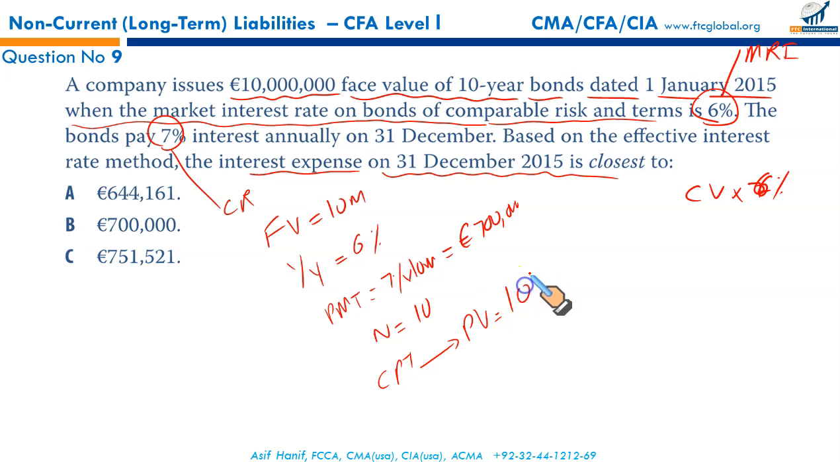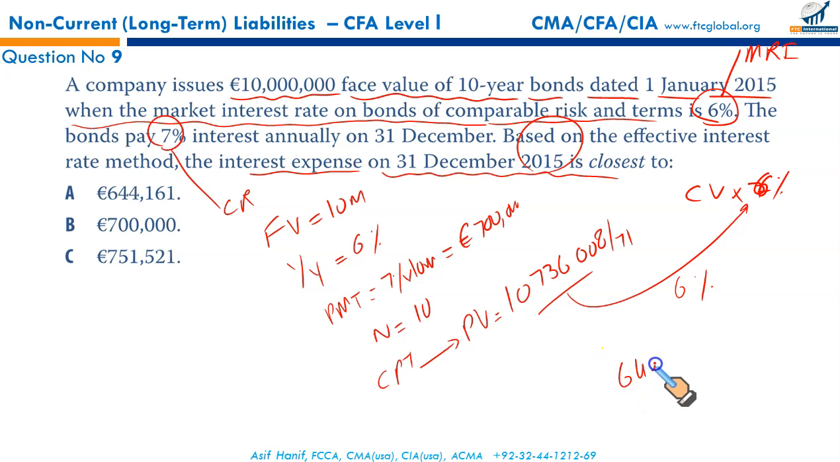That's 10,736,008.71. Since we are talking about the interest expense for the first year, you're simply multiplying the carrying value with 6%. This will give you 644,160.52, which is approximately.